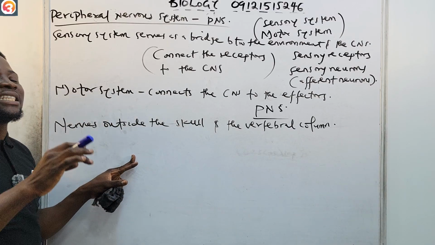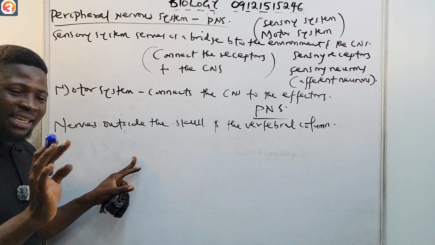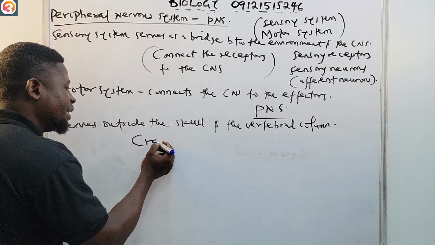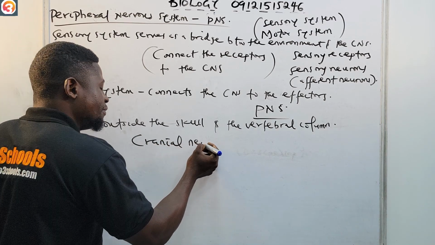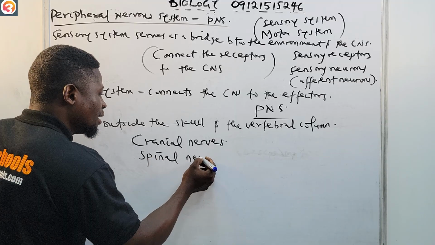That's what the PNS consists of. The PNS is made up of the cranial nerves and the spinal nerves.